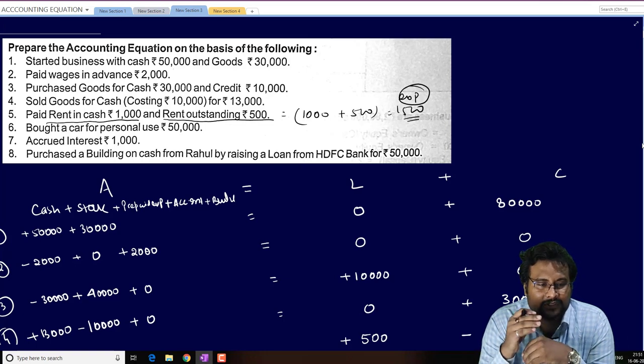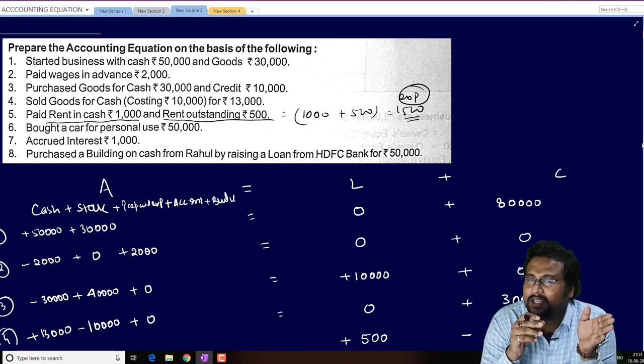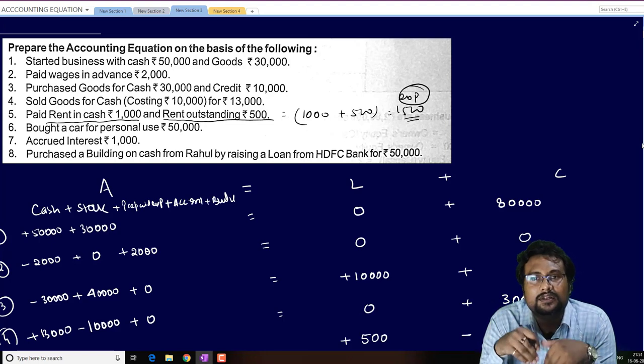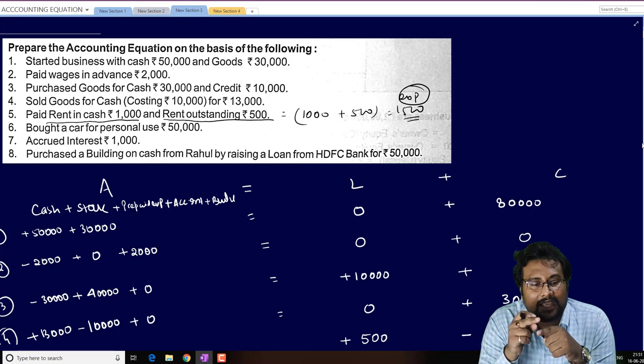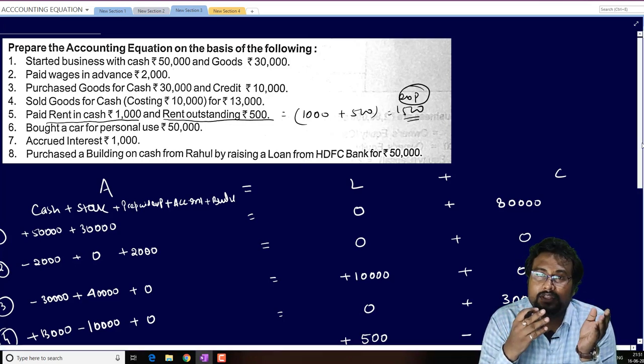Chalo ji. So started business with cash and everything is there. Accrued interest, just make it clear: income not yet received. As it is your income, it will be added in the capital, and it is your asset because you are going to receive it in future, so it will be shown on the assets side also.